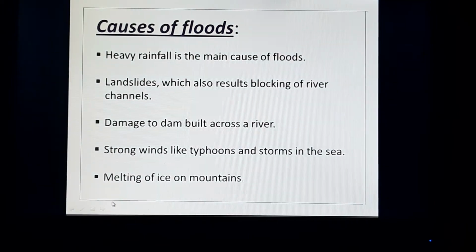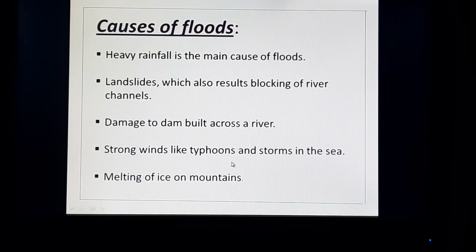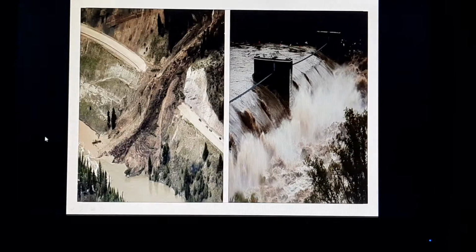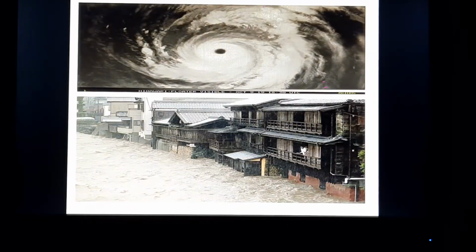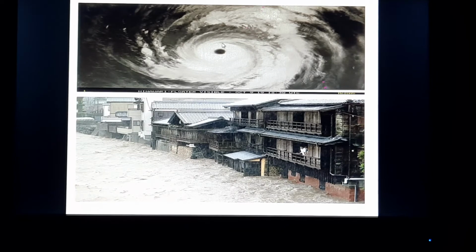Now see the strong winds like typhoons and storms in the sea. So the strong winds like typhoons, you can see in this picture. You can see here, this is the satellite image. So here is the cyclone or typhoon space view.